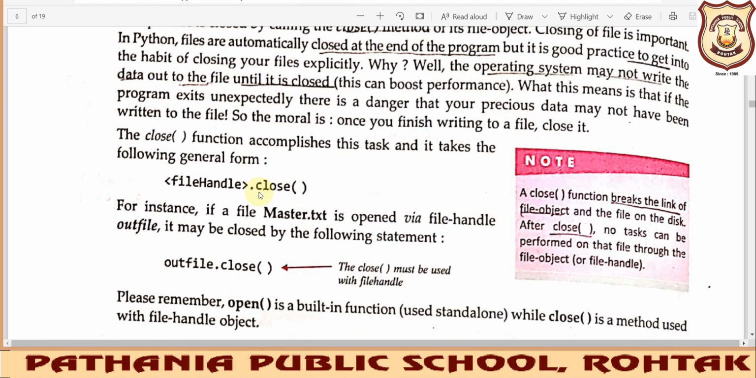So, beta, revise the concepts of the complete chapter, because from the next lecture we will be dealing with the practical part of this chapter. These were the basics, so you must be clear about them. Thank you so much.